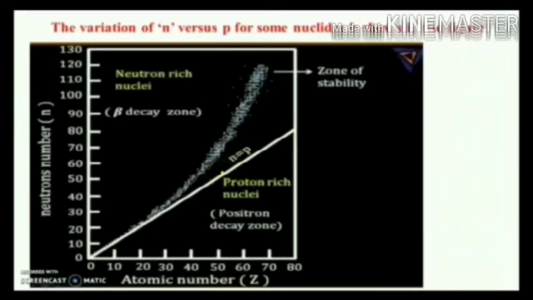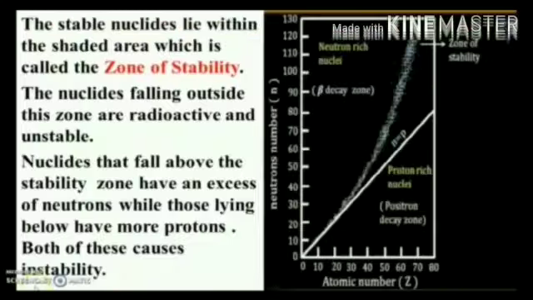The nuclides present above this line have an N/P value greater than 1. Below this line, in this zone, nuclei have an N/P value less than 1. Let us see what data we get from this. The stable nuclei lie within this shaded area. We call it the zone of stability.